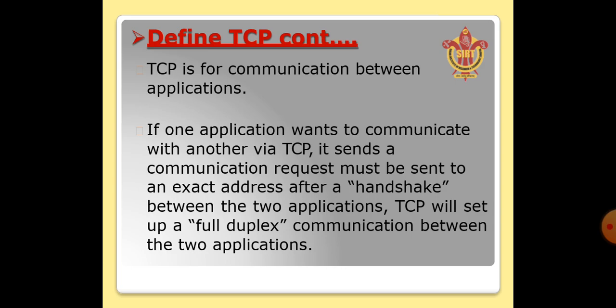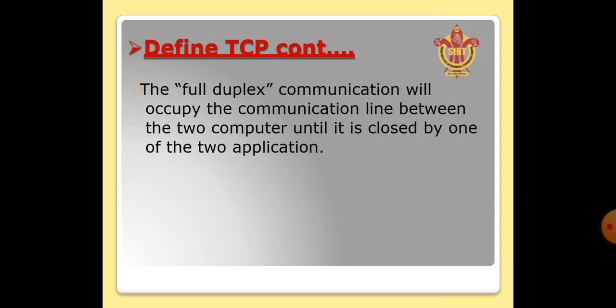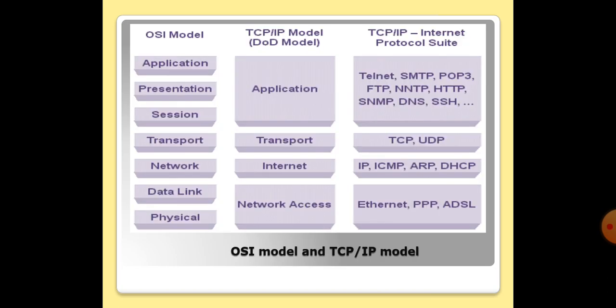TCP will set up full duplex communication between the two applications. Here, full duplex communication means it occupies the communication line between two computers until it is closed by one of the two applications.